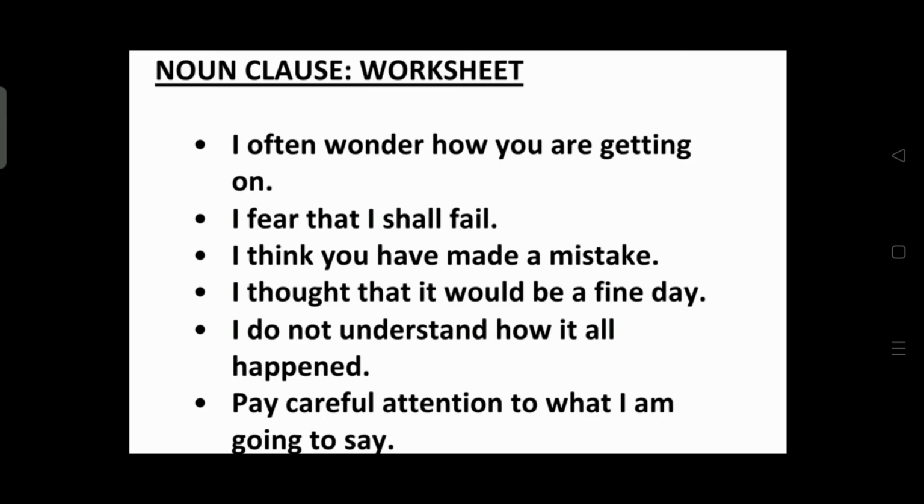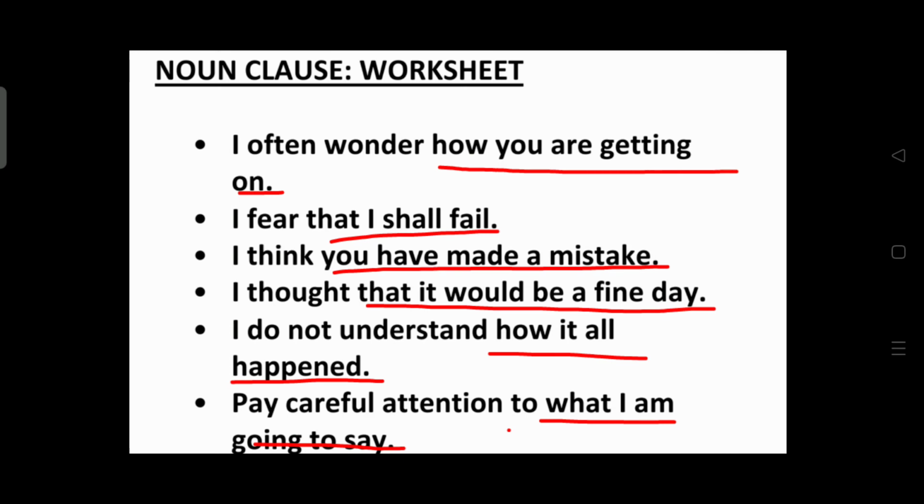Now, I explained the rules of identification of noun clause. Here, we have a worksheet, a number of sentences which we are going to solve together. Come on, pay attention and concentrate. I often wonder how you are getting on. So, find out the noun clause. First, find out the verb. What is the verb? Wonder. And what question will you ask after finding out the verb? What? I often wonder what? The answer that I am getting is how you are getting on. The group of words how you are getting on is a noun clause, underline.